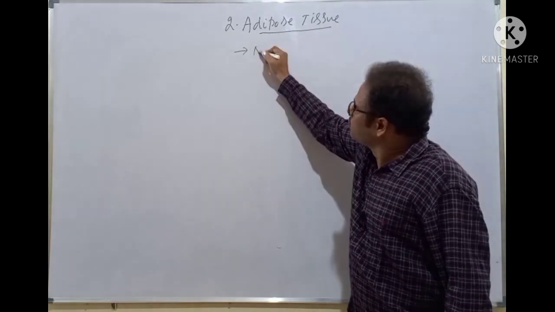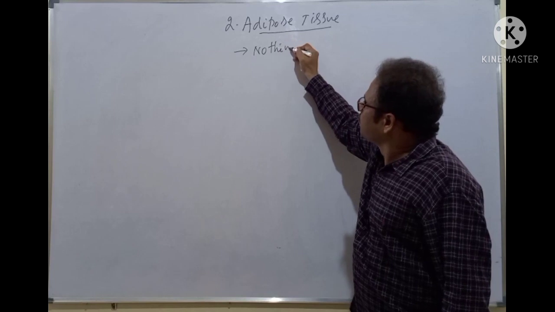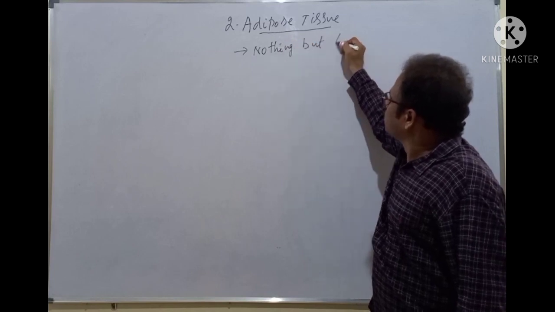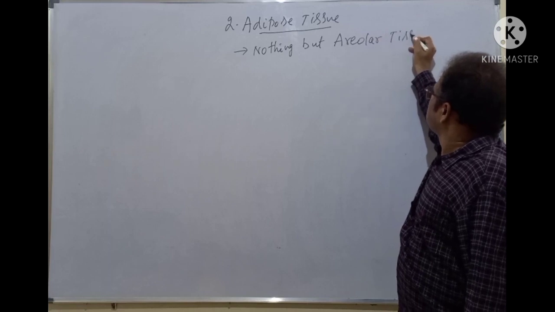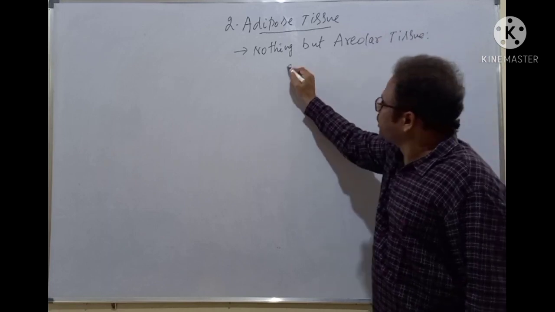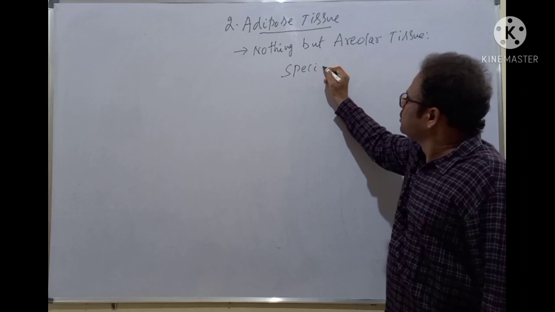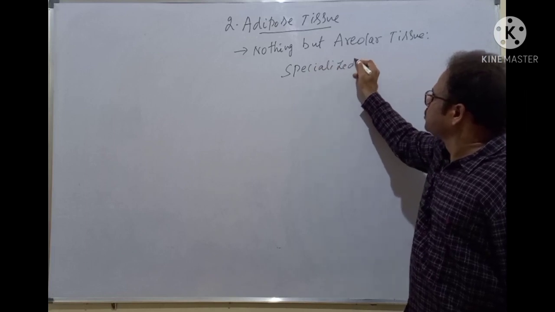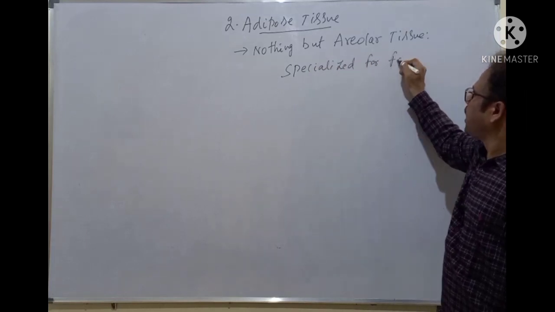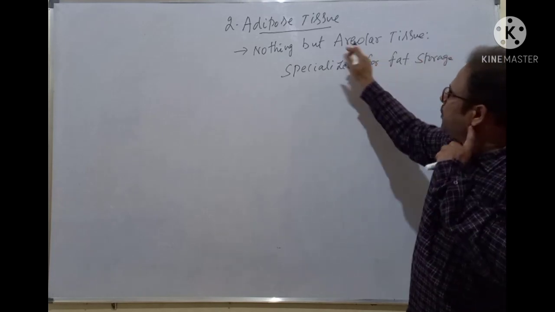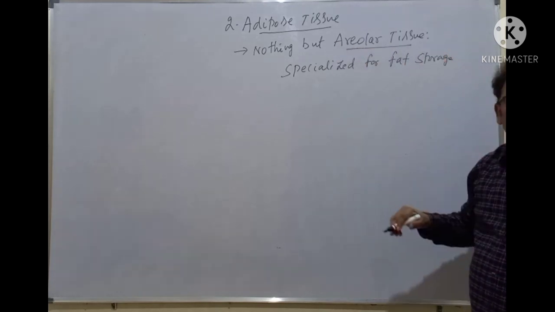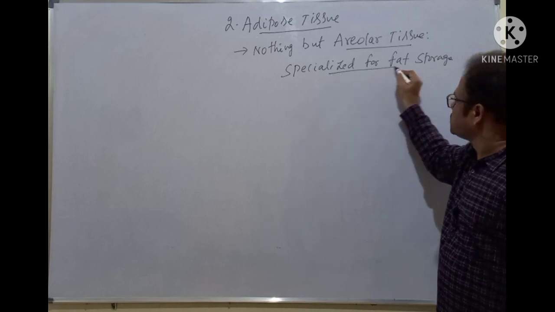It's nothing but areolar tissue, but it is specialized for which one? Storage of fat. Actually, it's nothing but areolar connective tissue, but it is specialized for storage of fat.